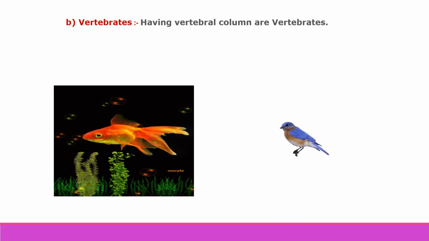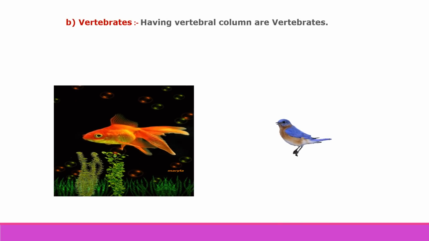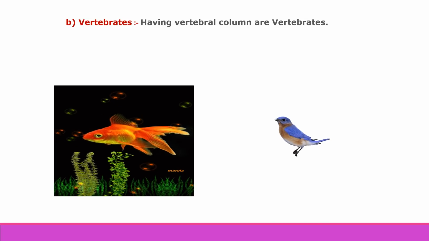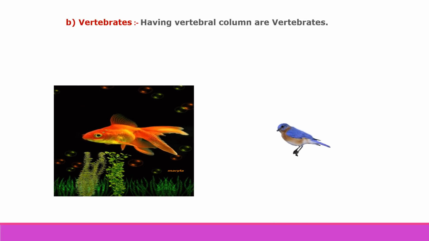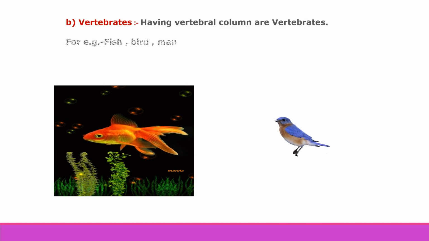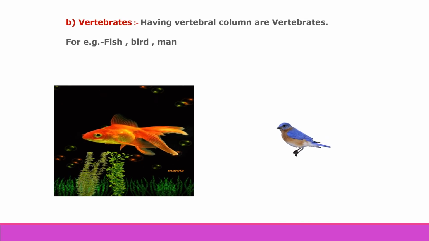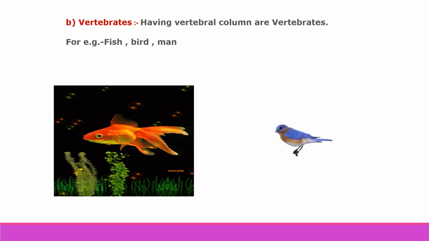Now the second type according to the vertebral column is vertebrates. Vertebrates means having a vertebral column, and those are called vertebrate animals. For example, fish, bird and man.